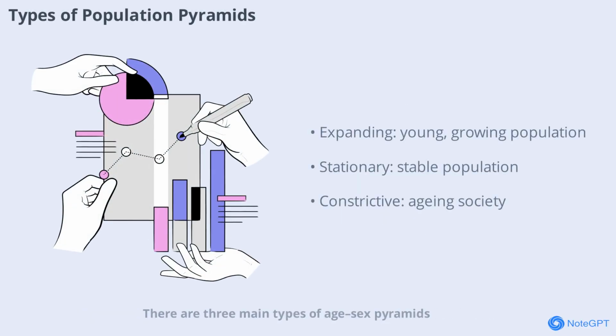There are 3 main types of age-sex pyramids. The expanding pyramid has a broad base, showing high birth rates and a young population as seen in Nigeria. The stationary pyramid has almost equal width from top to bottom, indicating low birth and death rates and a stable population like in the USA. The constrictive pyramid has a narrow base, reflecting low birth rates and an aging population, common in countries like Japan and Germany. Each type tells a unique story about a country's demographic future.